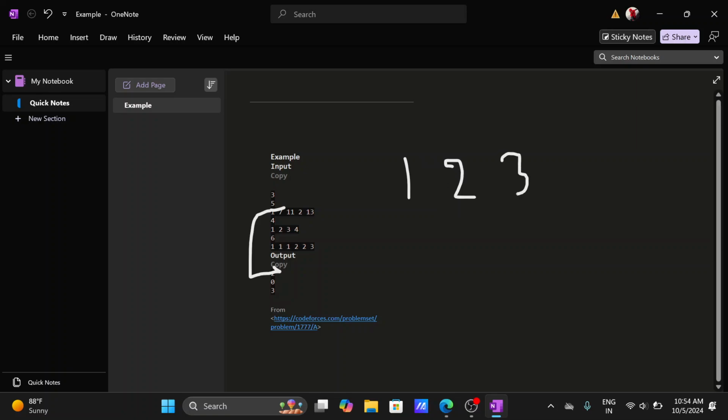So 1, 2, 3, and 4. For the first, we have to take this 2, whose parity is actually 1. 1 means it's odd. Odd means the parity is 1, and for even, the parity is 0. Just remember that even parity is 0 and odd parity is 1.